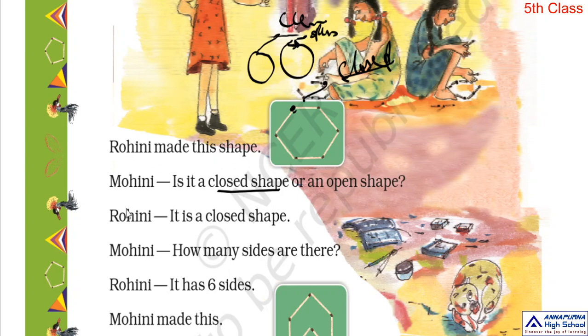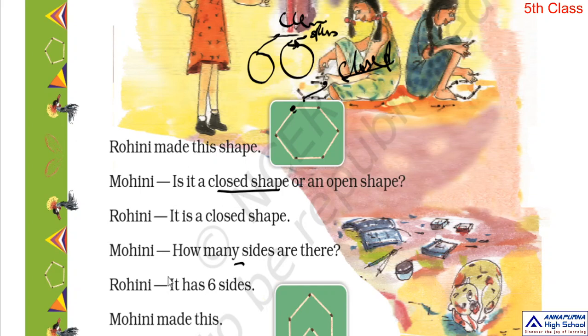Now, what she asked, is it a closed shape? Say yes or no. Yes, it is a closed shape. Now again, Mohini asked Rohini, how many sides are there?